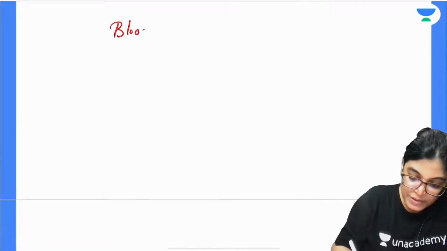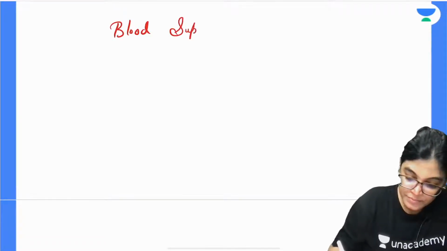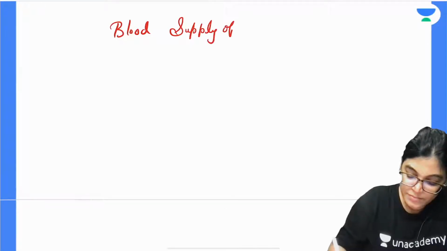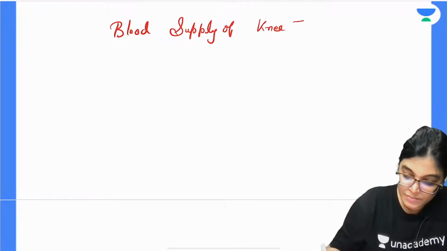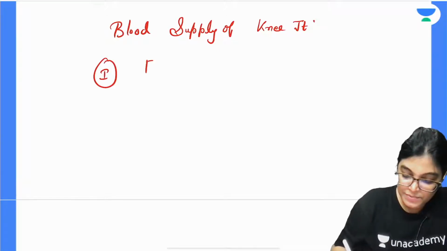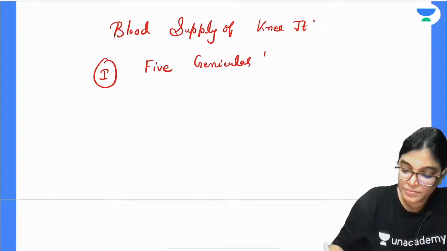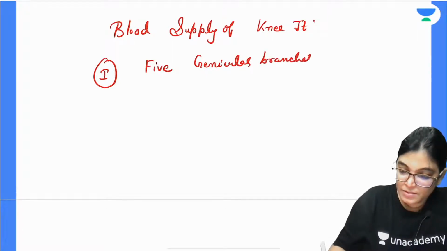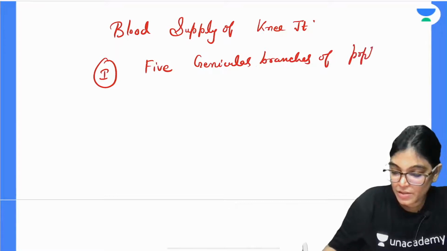The following sources are there: 5 genicular branches of popliteal artery,